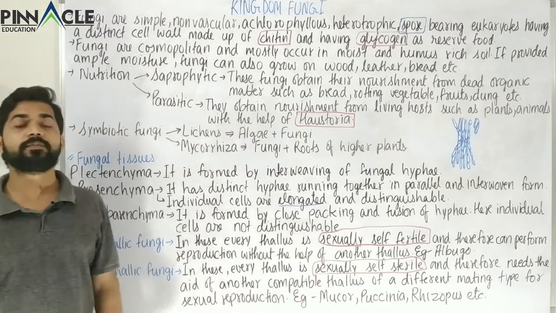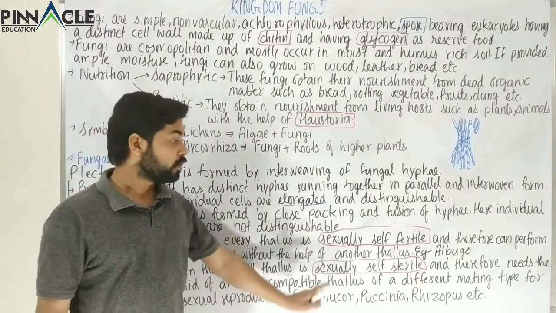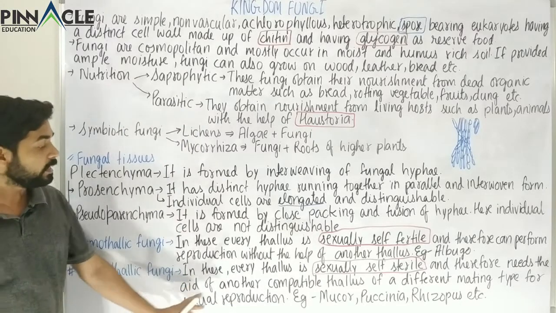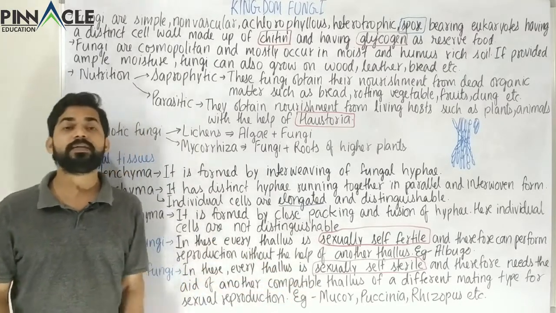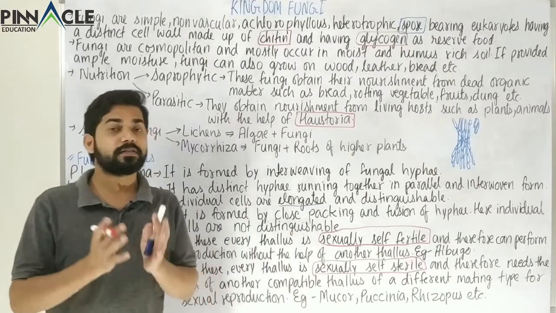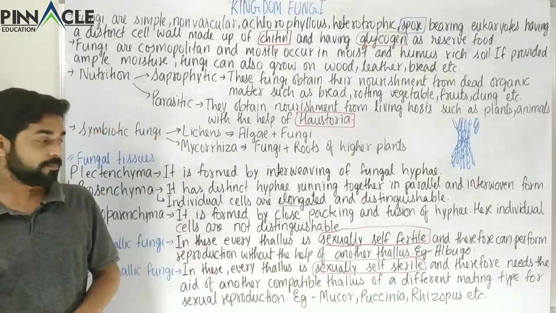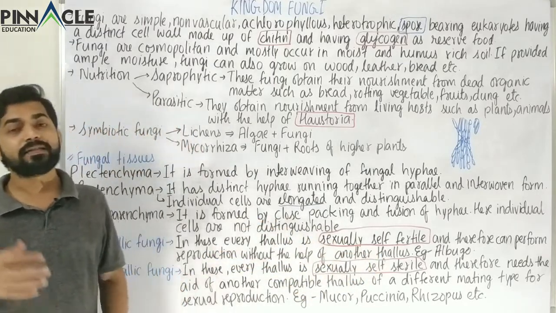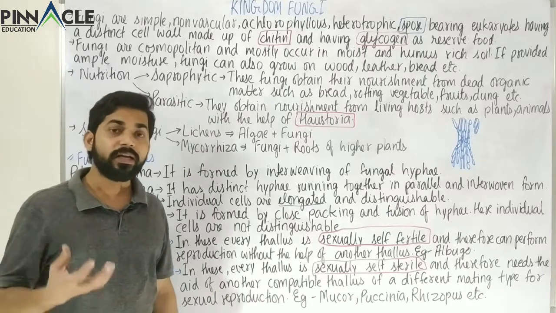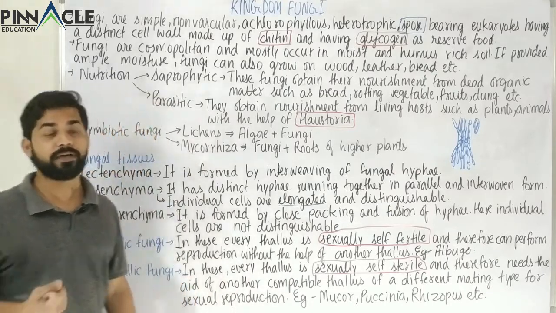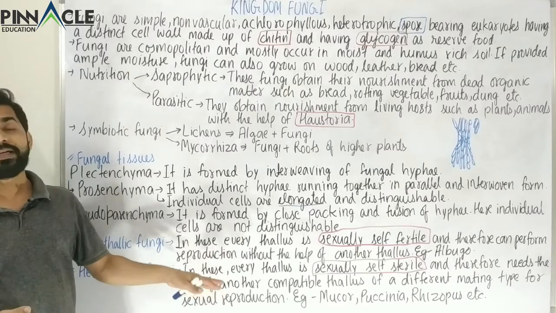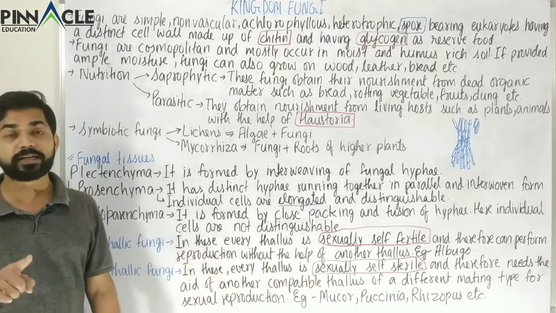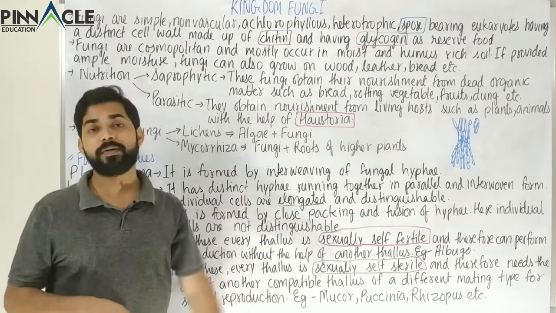Therefore, they need another compatible thallus. Compatible means it should be of the same species, but of a different mating type, that is, the genotype or genetic features should be different. To complete sexual reproduction it requires another thallus of a compatible and also different mating type.